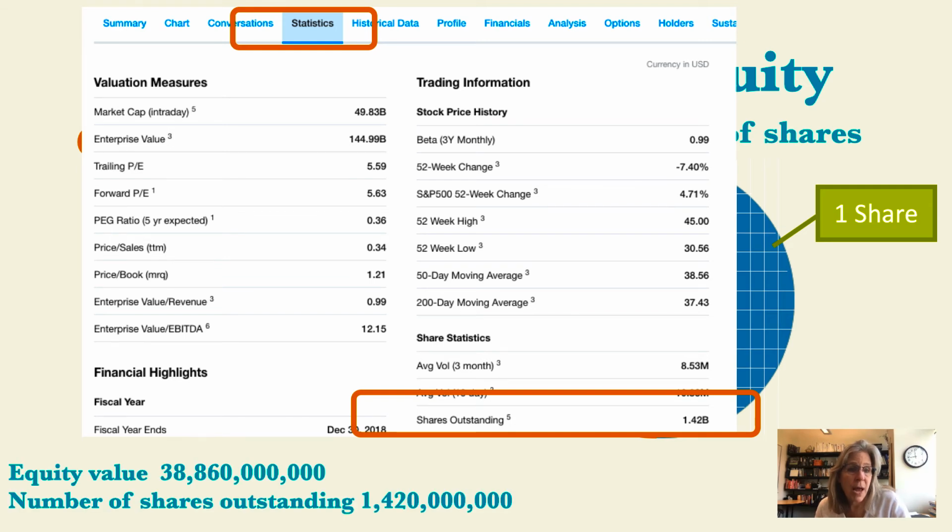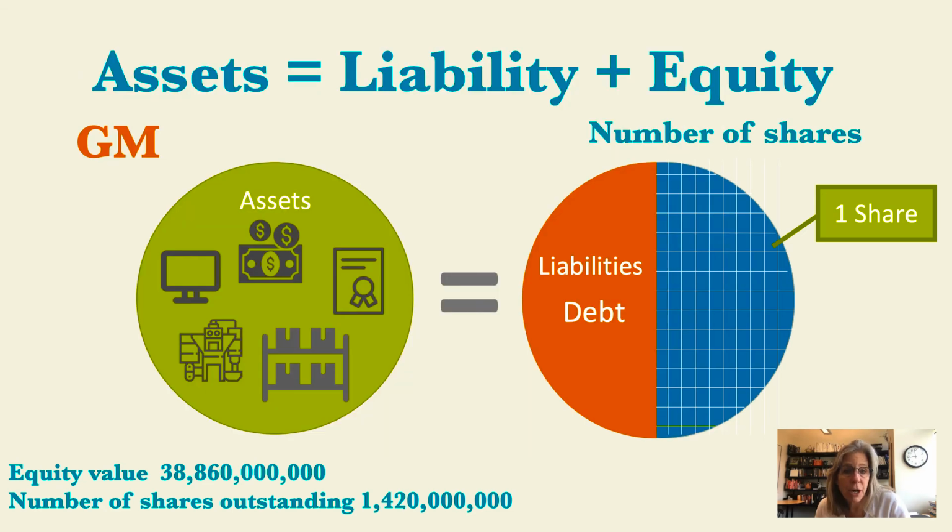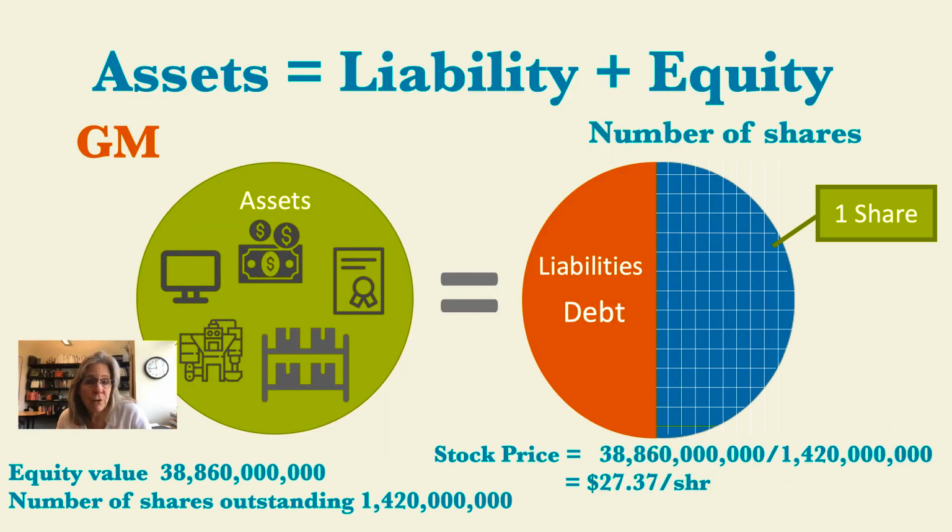Now we have the equity value at 38.86 billion, and the number of shares at 1.42 billion. We take that total dollar amount and divide it by the number of shares to get a per share price. When we do that, we get $27.37 per share. That's the value of a particular share of stock according to the balance sheet: the things that generate income for the company, less the debt that's owed to banks.